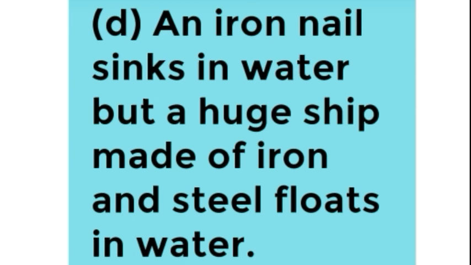When volume is more, density is less, and when density is more, volume is less. So it is designed with a large volume and large empty spaces inside it. This reduces the average density of the ship in comparison to the density of water. So the ship floats in water.